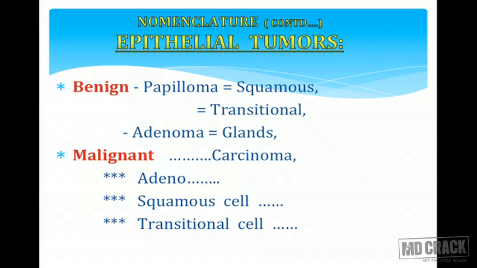For malignant epithelial cell tumors, we will add the suffix carcinoma. If it is arising from squamous cells, we call it squamous cell carcinoma. If it is arising from the glandular epithelium, we call it adenocarcinoma.